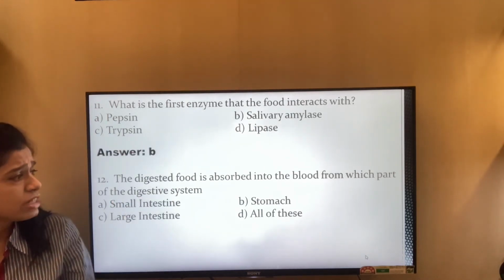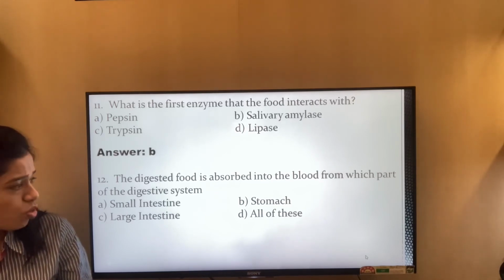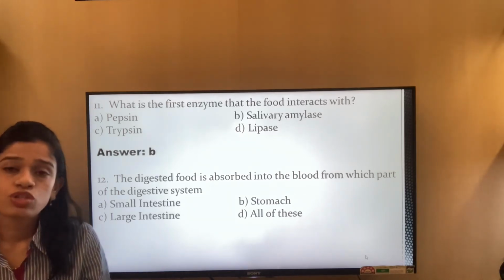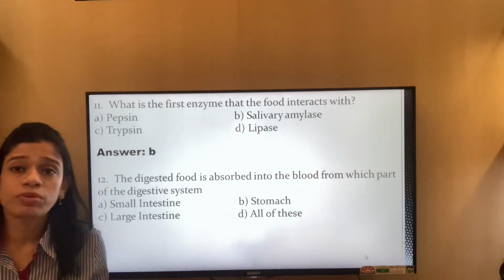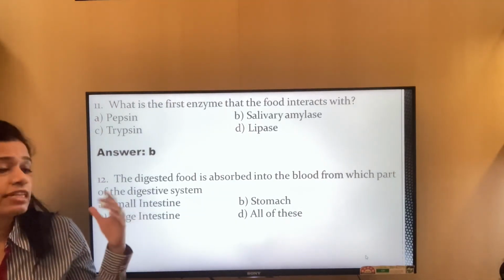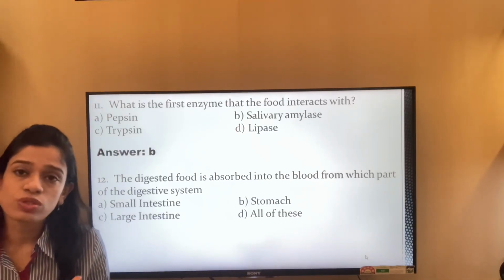The digested food is absorbed into the blood from which part of the digestive system? The small intestine, the stomach, the large intestine, and all of these. When we eat food, it comes from the mouth, goes through the esophagus, and goes to the stomach.